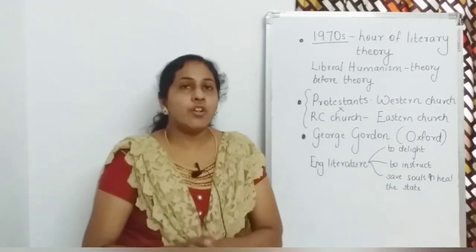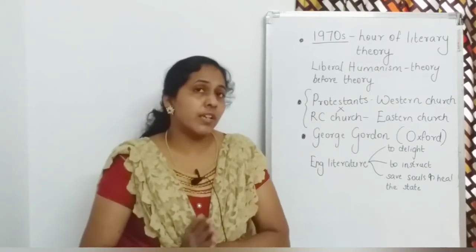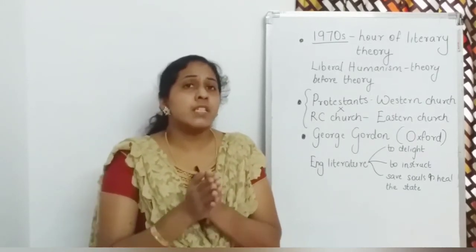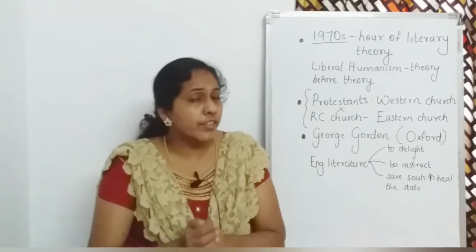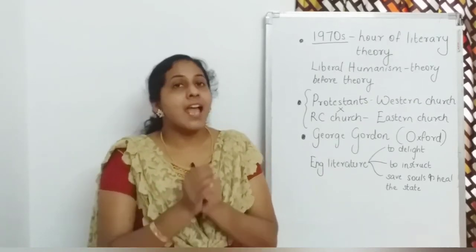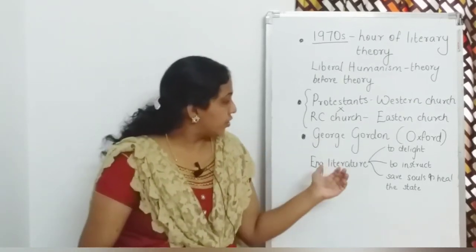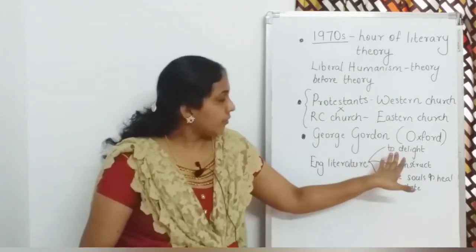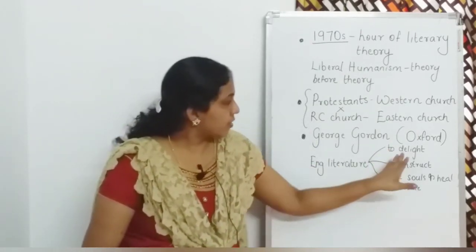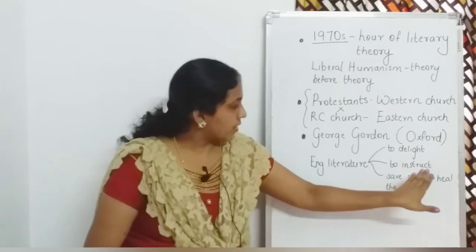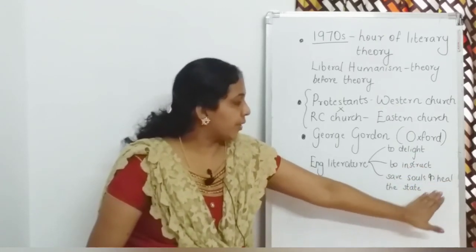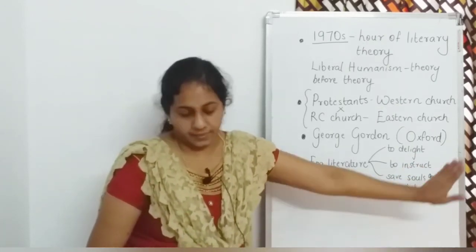So, according to George Gordon, England was sick and only English literature could save England, and the triple functions were: to delight, to instruct, and to save the souls and heal the state of England.